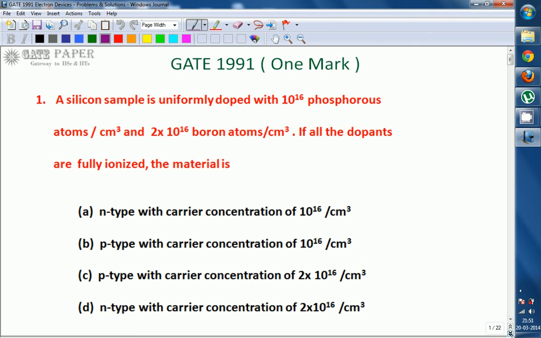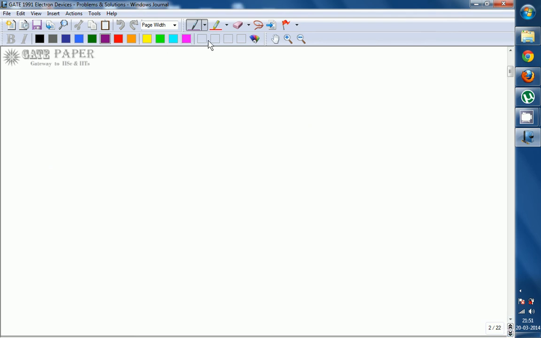Now initially, consider intrinsic silicon. Intrinsic silicon is nothing but the number of electrons is n and the number of holes is p, and n is equal to p, which is nothing but Ni.